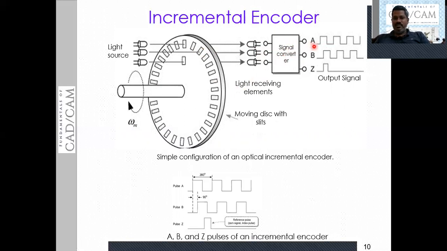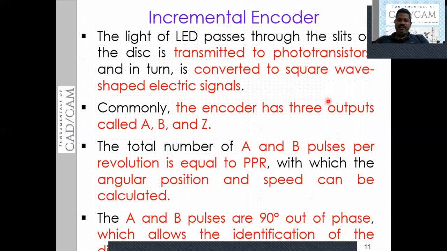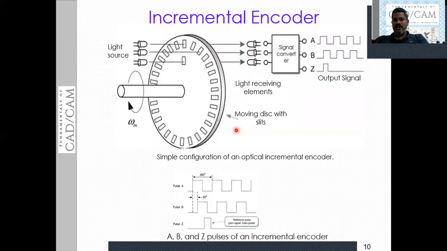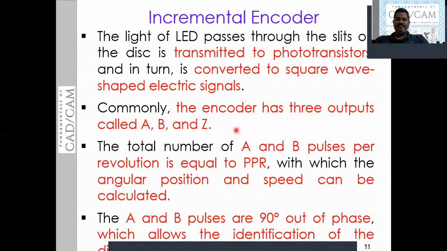You can see pulse-shaped signals. Namely, the output of this incremental encoder consists of three pulses, A, B, and Z. Three outputs, and all three are square-shaped pulses.